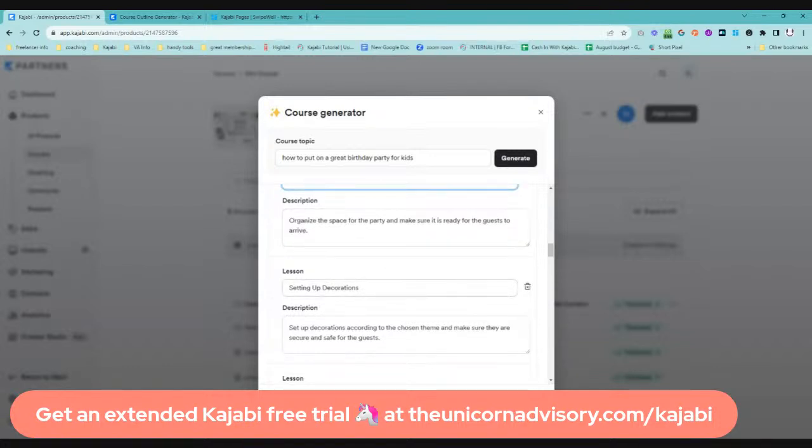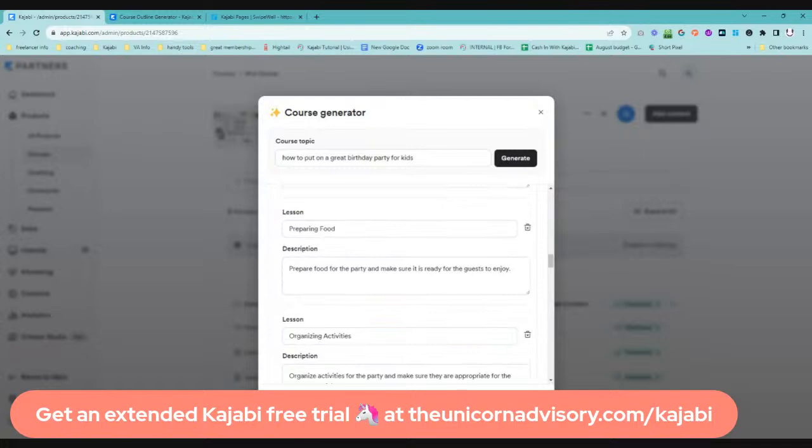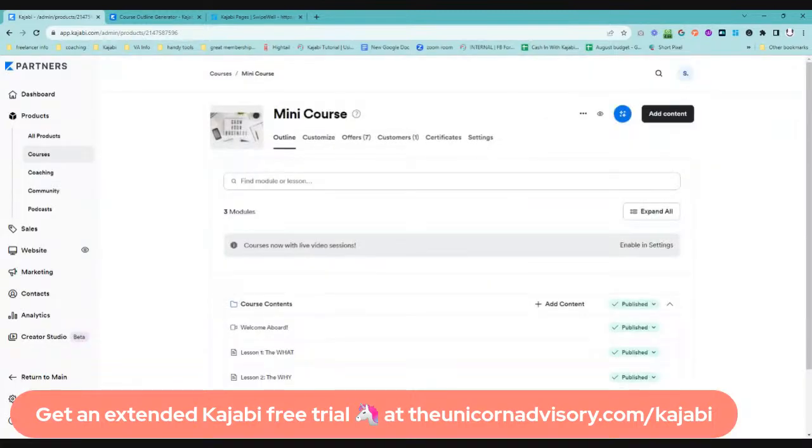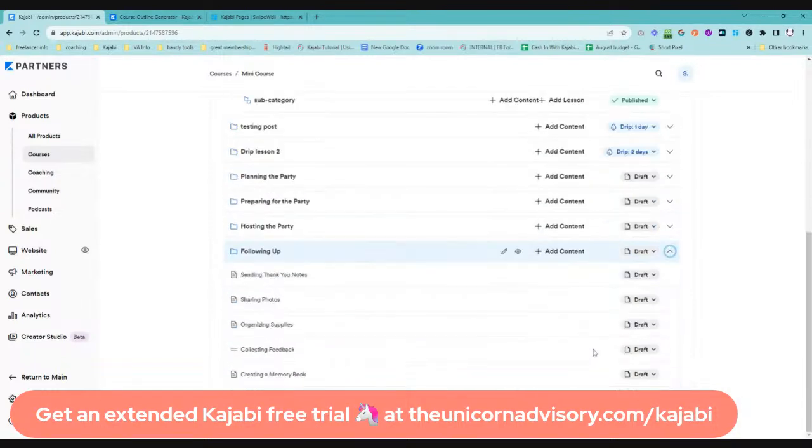One might be like, oh, I really want to add a lot more about decorations. Well, I'm going to show you what you can do in a sec to get more help with that. So let's apply this and see what it does. So it's actually going to put it directly into our course. And so now our course has got all of those modules: planning, preparing, hosting, and following up. Is this follow up? Yes, sending.